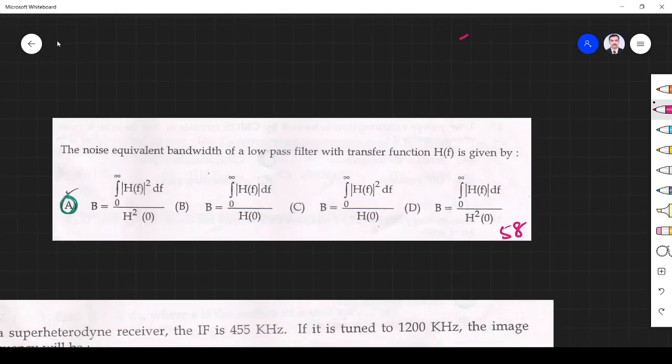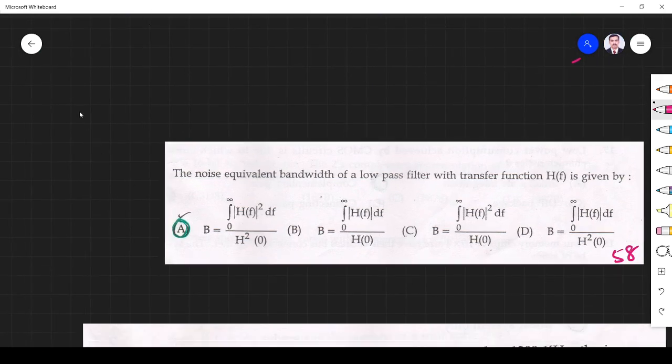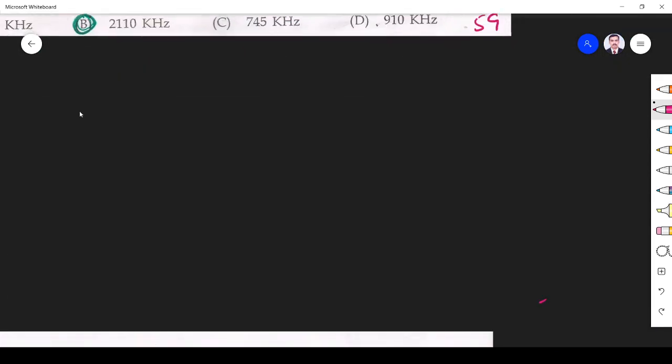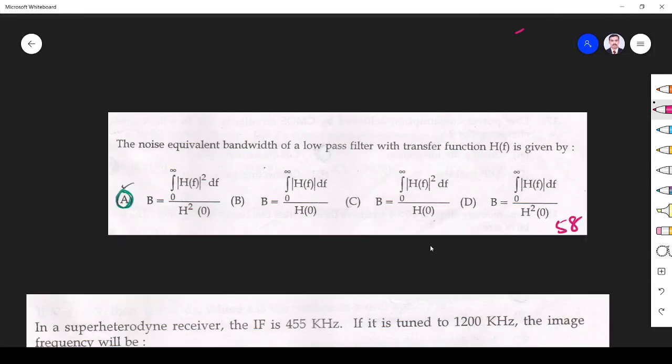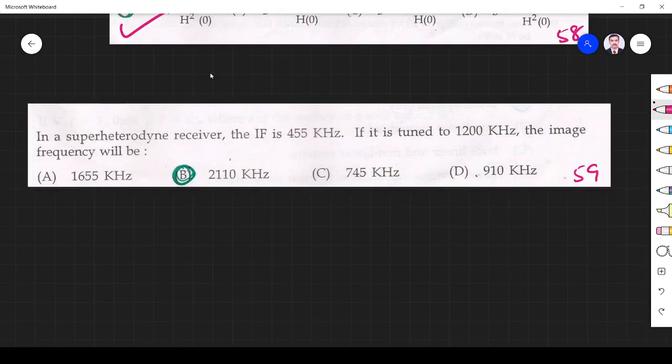Next, okay, the noise equivalent bandwidth of a low pass filter with the transfer function H of f given by, direct question. Bandwidth is equal to integral 0 to infinity H of f squared divided by H squared 0. Option A is the correct answer. Please remember H of f squared divided by H squared 0.